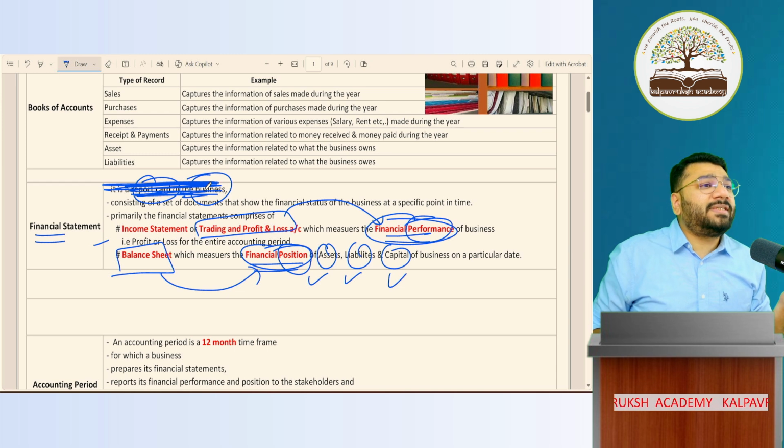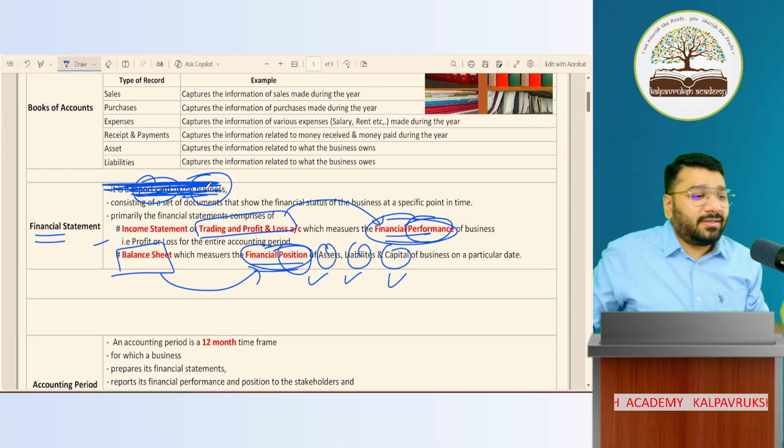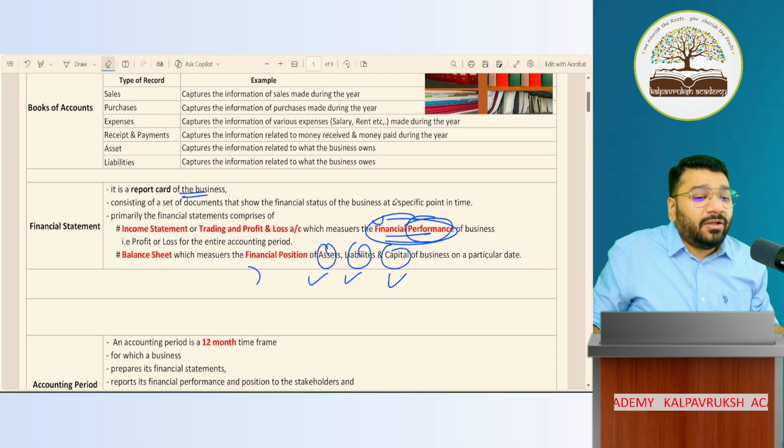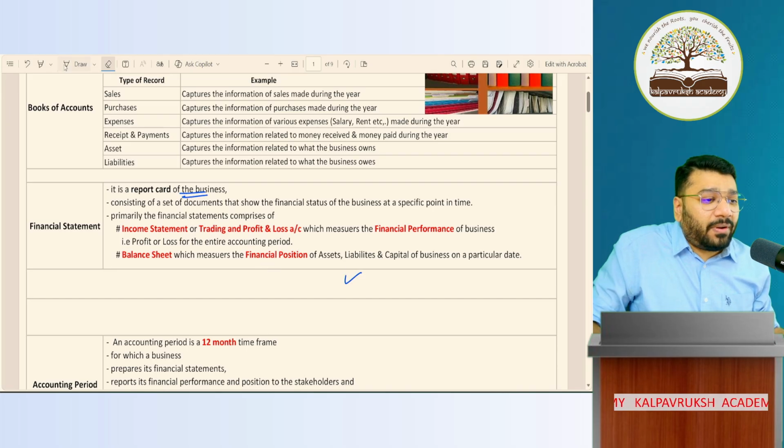In short, what is financial statement? Report card of the business. Got it? Not got it? So now, the next line you can write in the exam. From here, you can write in the exam.